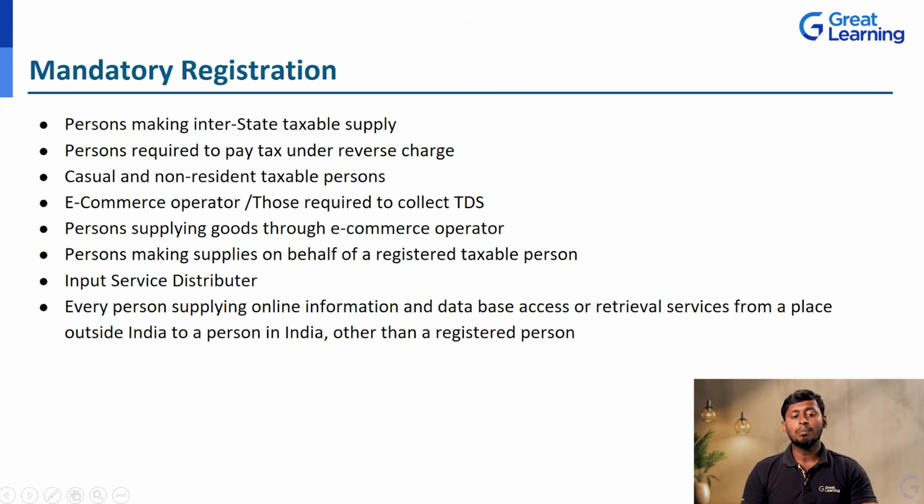Next, persons making supplies on behalf of a registered taxable person. For example, Amazon is the registered taxable person, and under that, e-cart or e-com express are going to supply the goods and services, correct? At that time, that e-com express or e-cart, all of them, have to register under the GST. That is also mandatory.